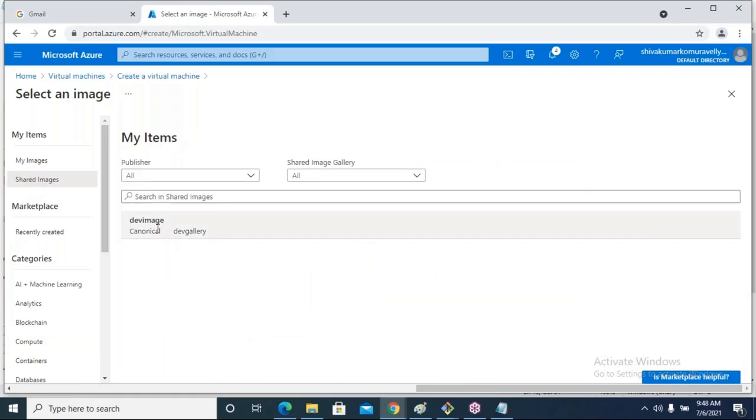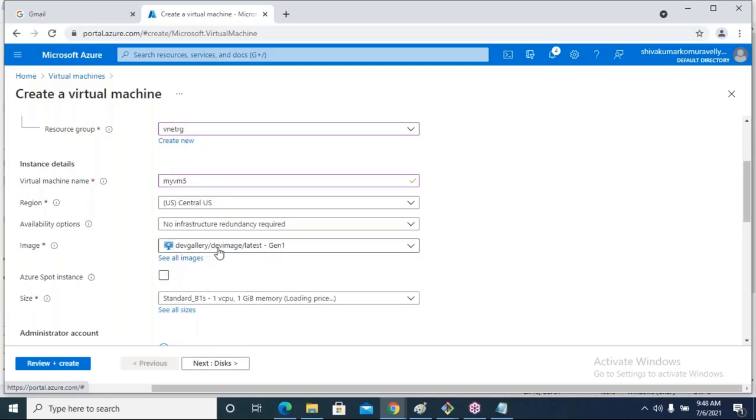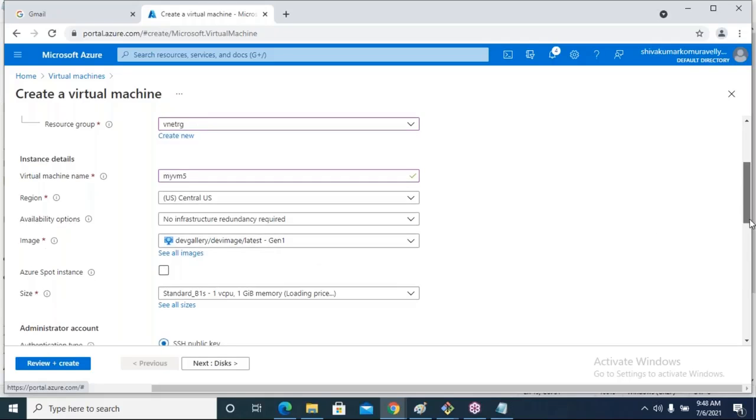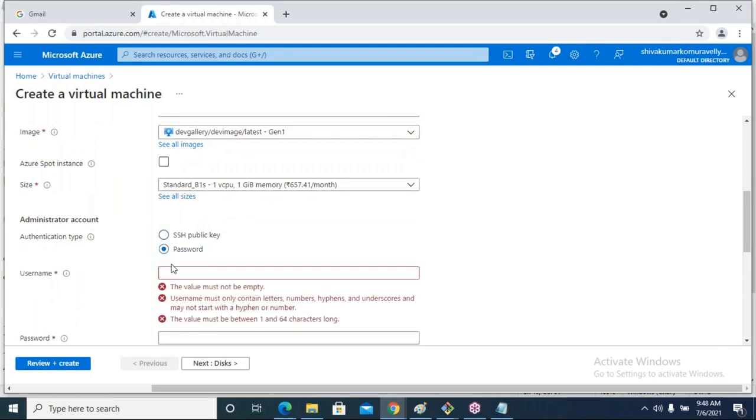Are you seeing Dev Gallery here? Okay. Click on dev image from the Dev Gallery. Okay, selected this one, dev gallery, by dev image latest general one. And for this, which virtual machine size is suitable? V1S. I want to authenticate via password.